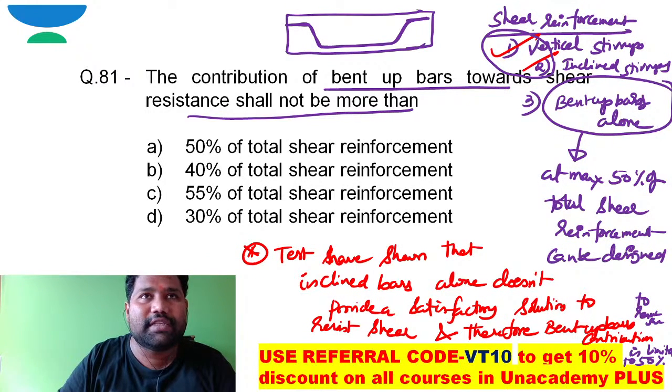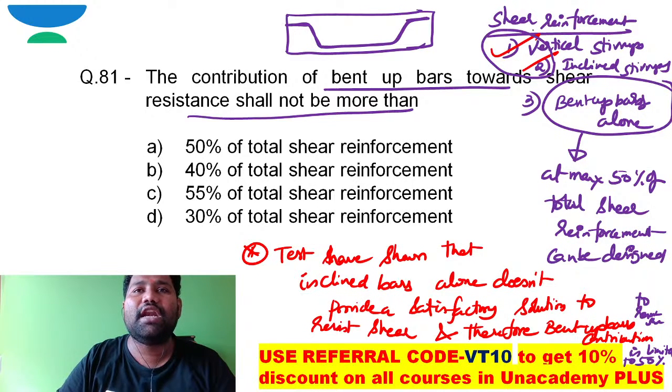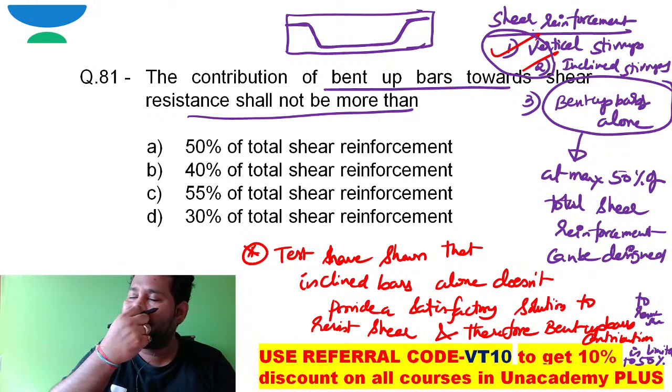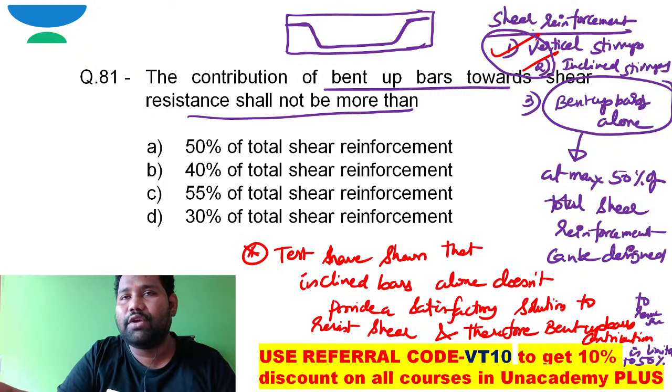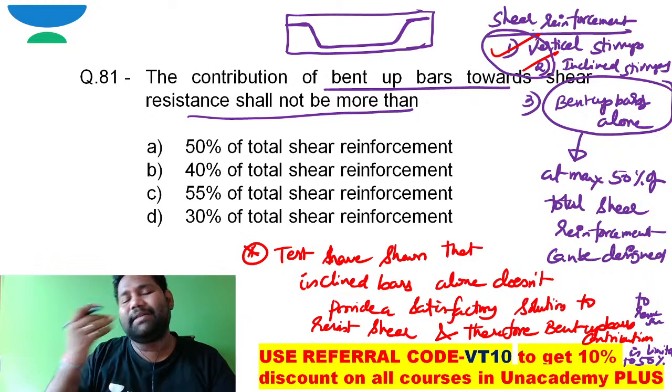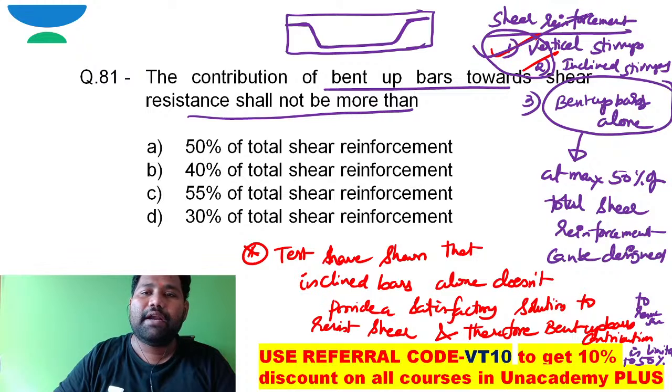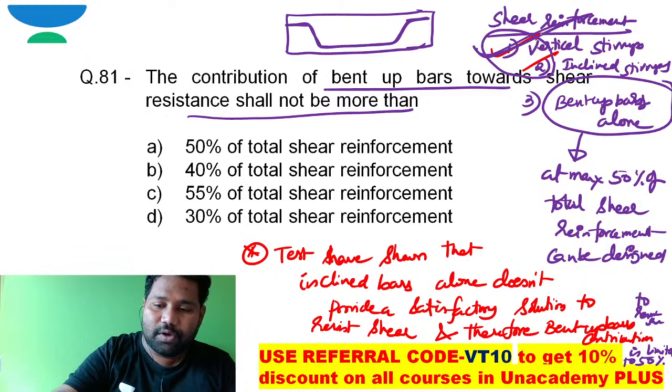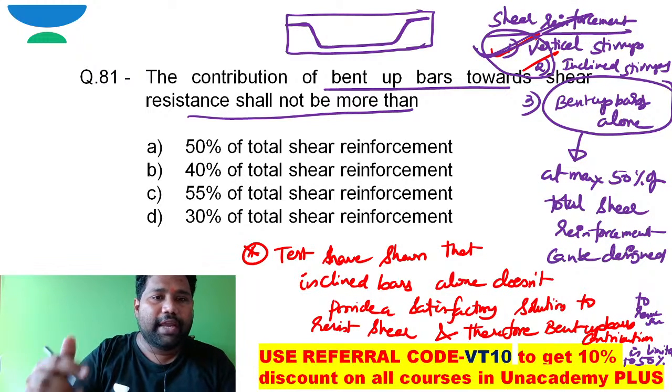Inclined stirrups are very good in resisting shear, but they are not stable in the formwork, so that's the reason I recommend vertical stirrups. So the option is directly A.